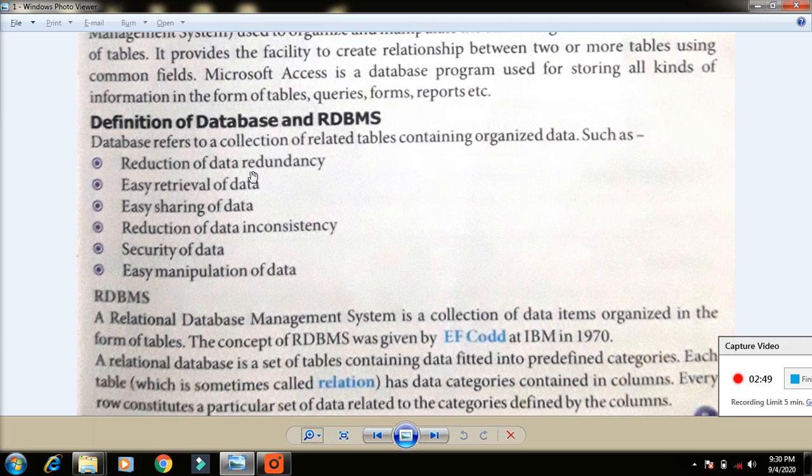If the same name is repeated, we can reduce the duplication. For avoiding that duplication we need to use the database. The first one, redundancy of data. Redundancy means duplication. The next one, easy retrieval of data. Taking one piece of information from a table is very easy.